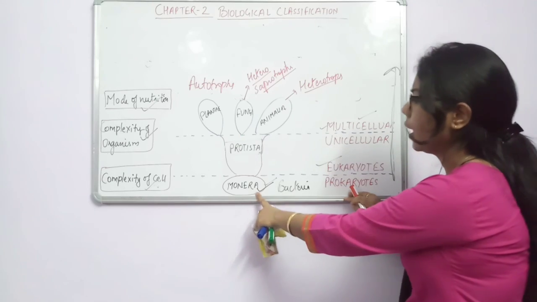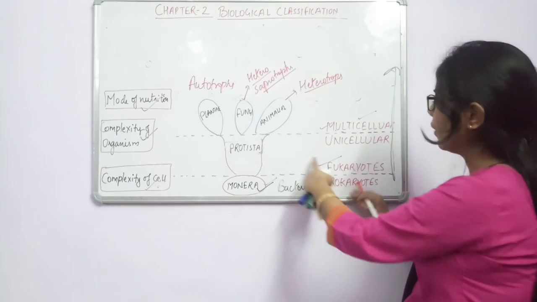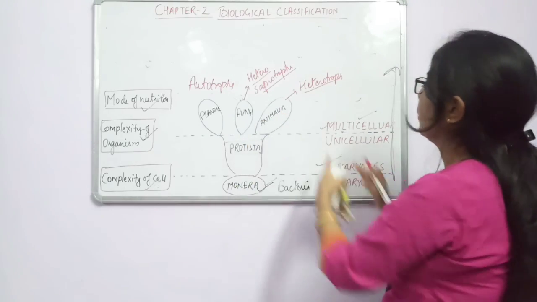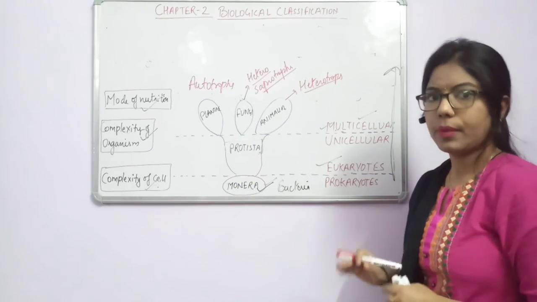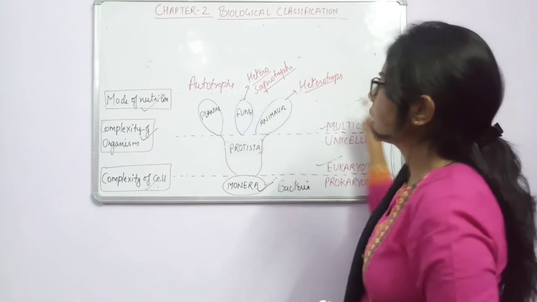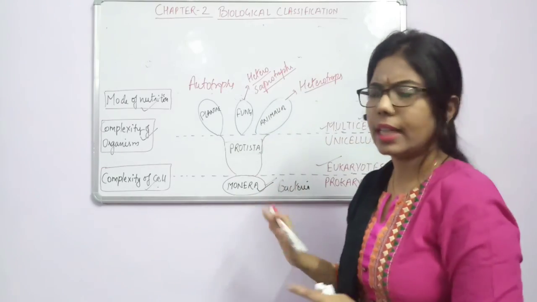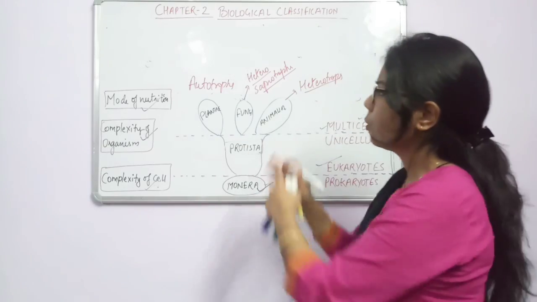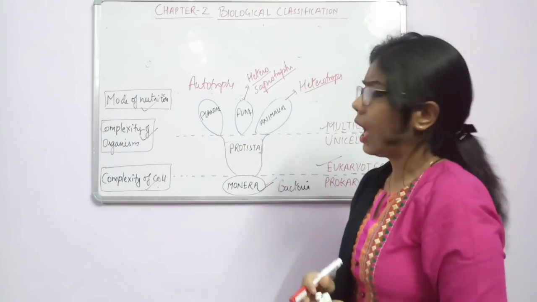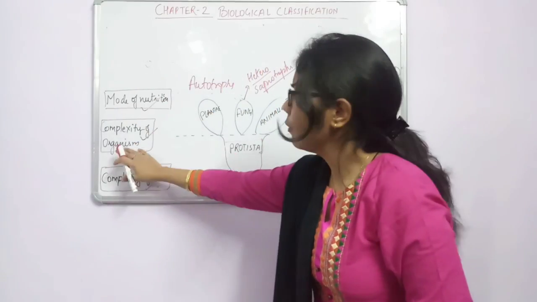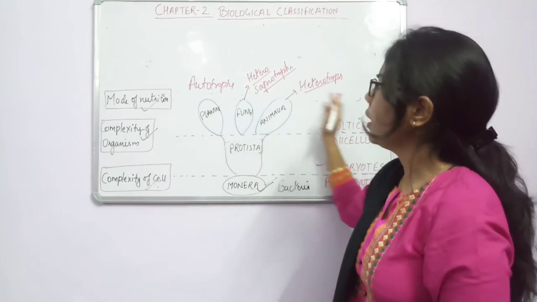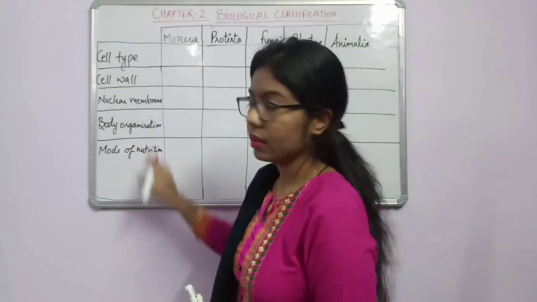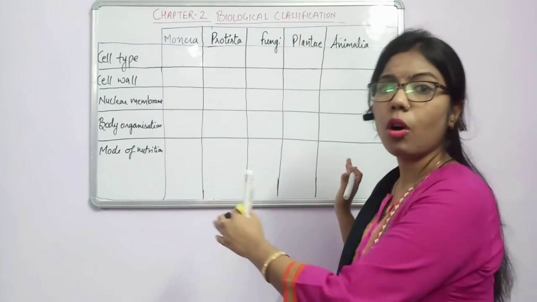Okay, Monera is always prokaryote, Protista is always unicellular eukaryotes, and Plantae, Fungi, Animalia are multicellular organisms. Fine, that much is clear about the whole classification system, how we have categorized. So in another table I will explain to you the sum of all these things, how we have summed the different characters of the different kingdoms. Fine. So now we will see this table in which we will sum up all the things